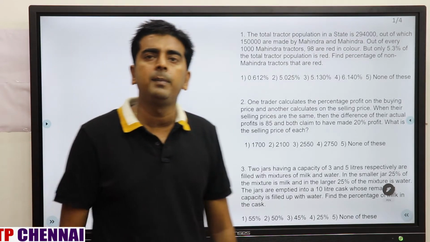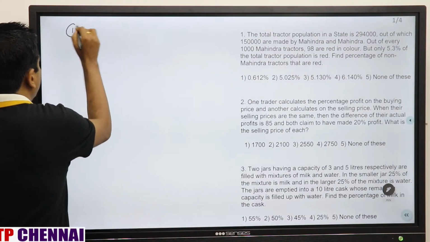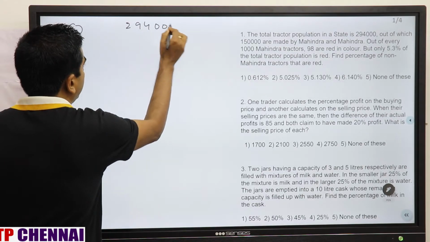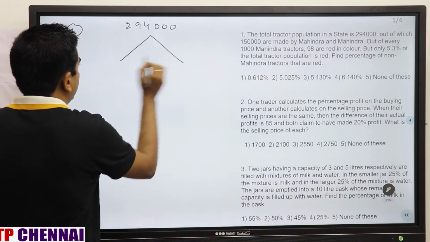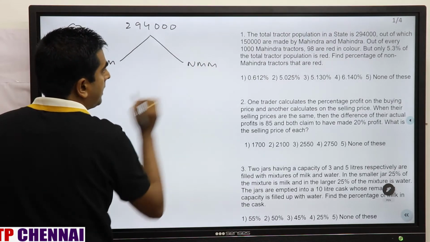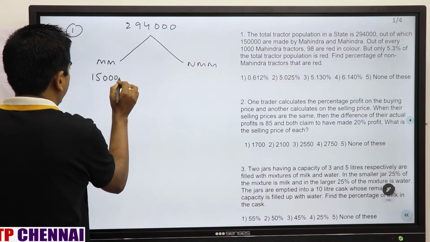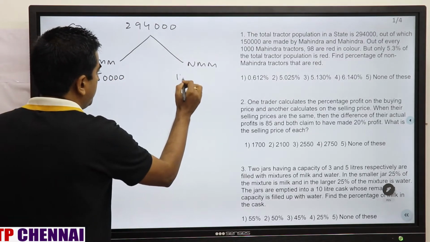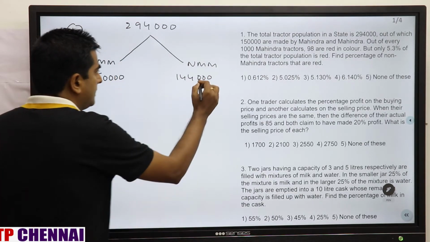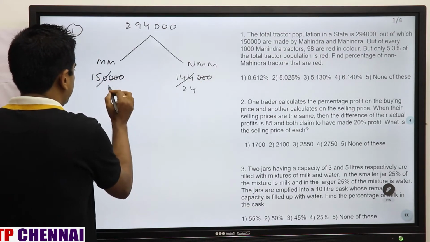This question can be solved by the basic method, but we will see allegation directly. So total population is 2,94,000. Out of which Mahindra and non-Mahindra tractors are how much? This is 1,50,000 and this is 1,44,000, the remaining part. So we can cancel this 30, 6 24s are, 6 25s are.